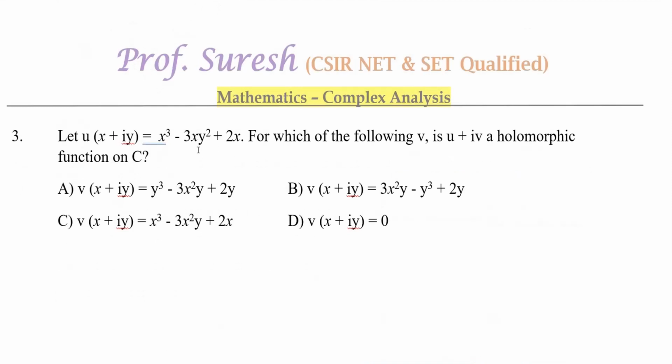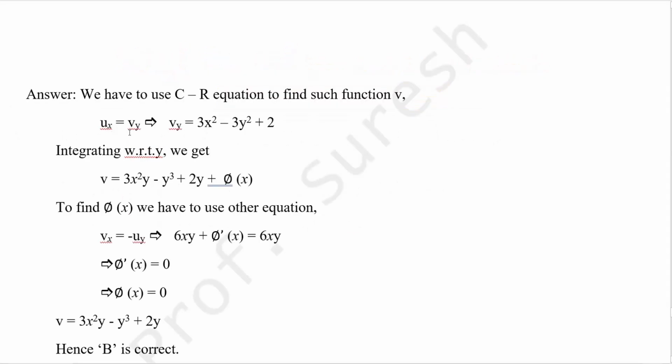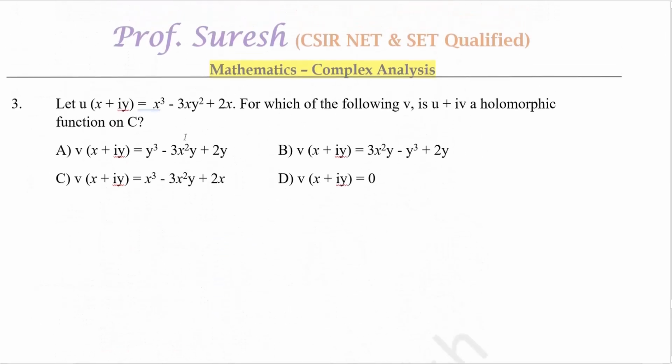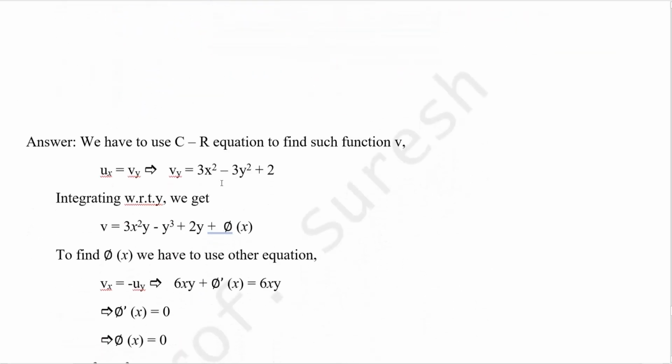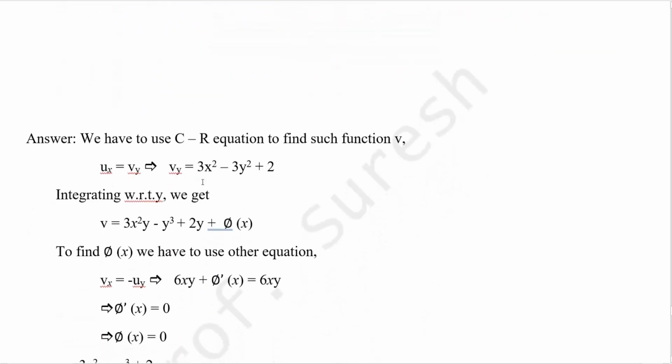Let u equal to x cube minus 3xy square plus 2x. For which of the following v is u plus iv holomorphic, that is, an analytic function on C? So here the real part is given, we have to find out the imaginary part. By the CR equation, ux equal to vy, so vy equal to, we already know u, so differentiate this with respect to x. What we get? 3x square minus 3y square plus 2, that is equal to vy by using the CR equation.